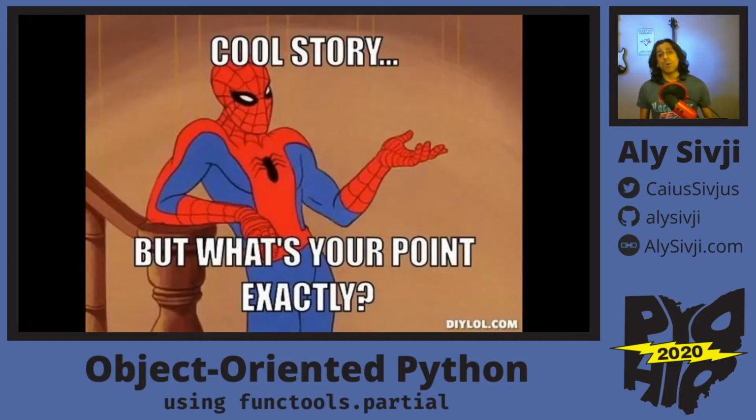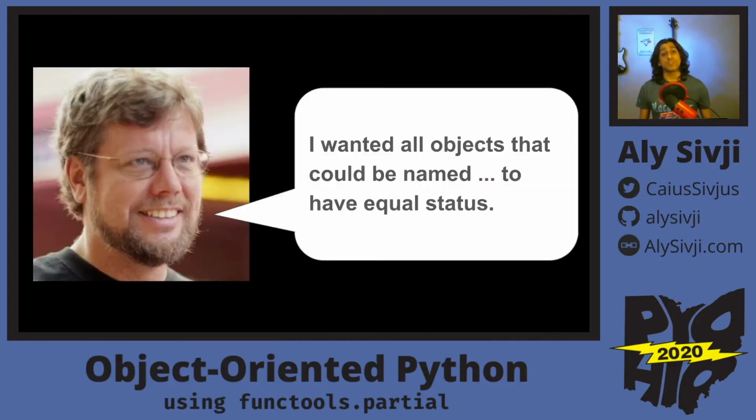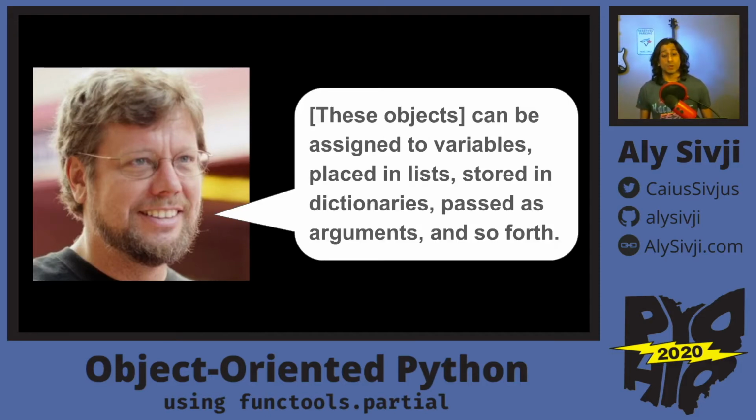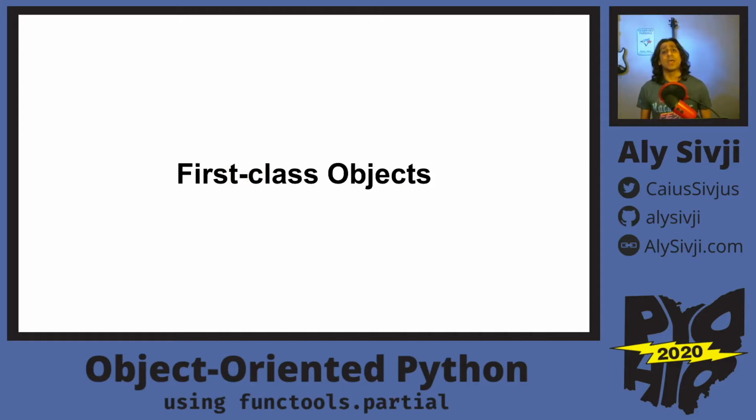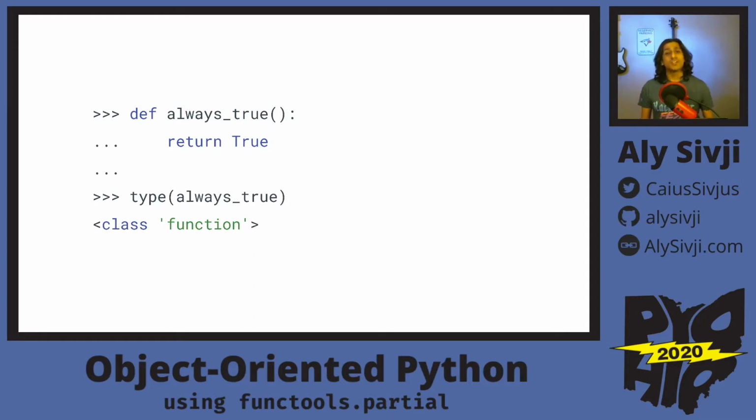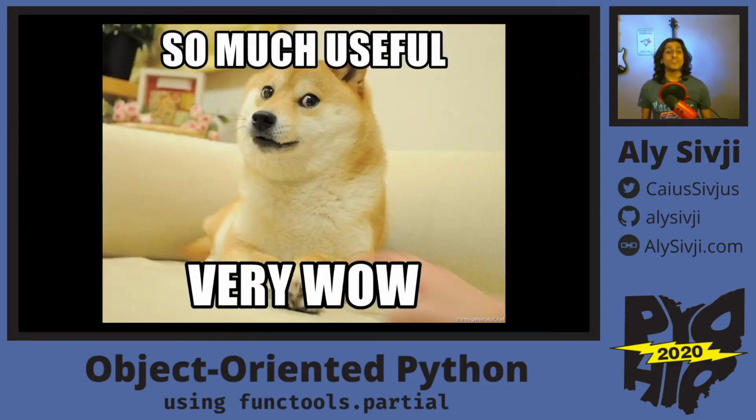So this is great and all, but what's my point? Guido van Rossum, the creator of Python, wrote, "I want all objects that could be named to have equal status. These objects can be assigned to variables, placed in lists, stored in dictionaries, passed as arguments, and so on and so forth." Another way to say this is that objects are first-class citizens in the Python programming language. It shouldn't be a huge surprise that functions are also objects. Specifically, they are objects of the type function. And since this is an object, we can pass them into other functions. So is this useful? Turns out it is.